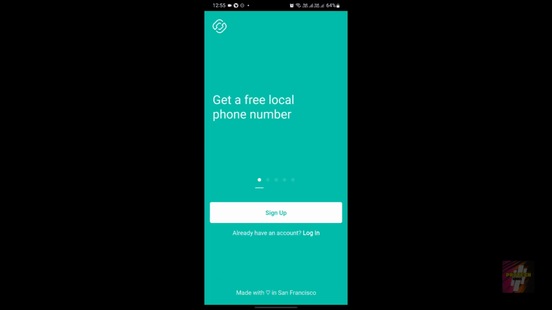Well, 2ndLine is, let's just say, a pretty old application for our channel, but it is still pretty new among the users. Not pretty new, but it's not that famous compared to Talkatone. Now, the first comparison is obviously going to be the user interface comparison. Well, you can take a look at this.